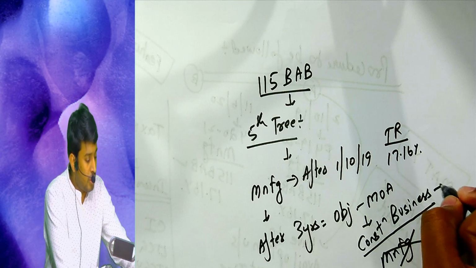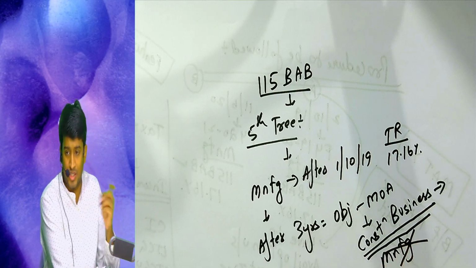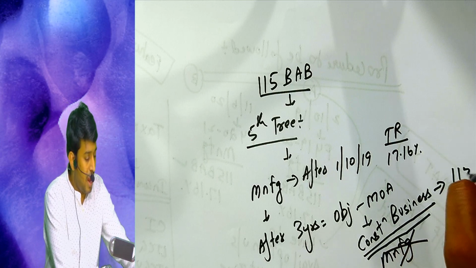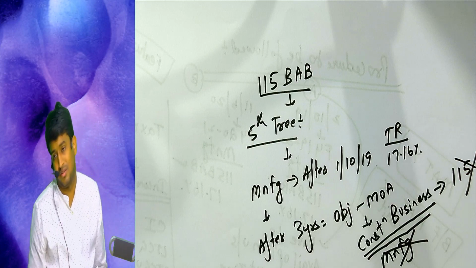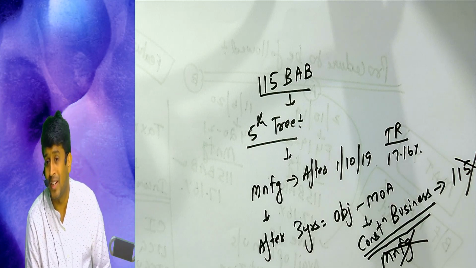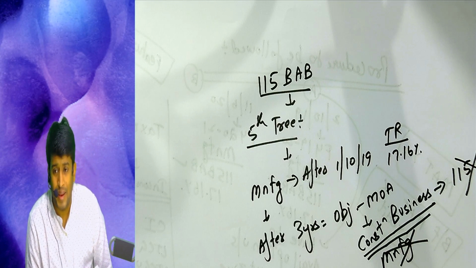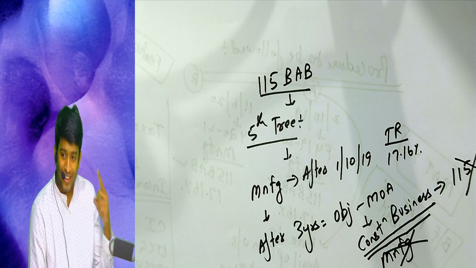Now the question is, in the year in which I change my business to construction business, then this section will not apply, sir, because you have violated the condition. Condition was it should be a manufacturing company apart from those 6 products, but you have violated that.